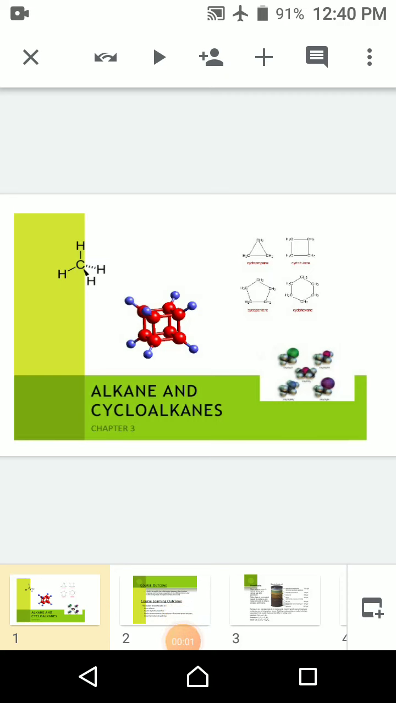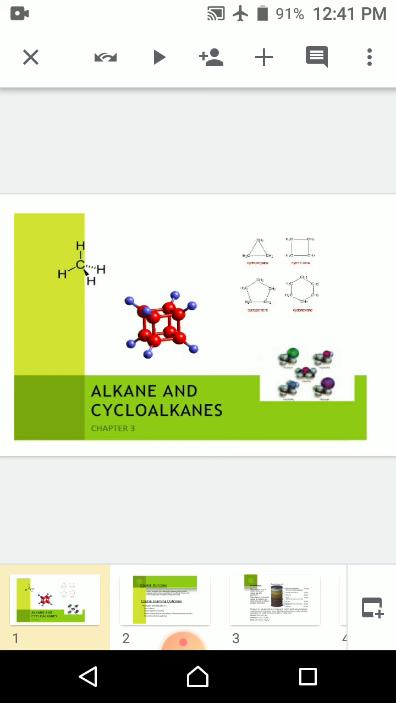Hello students, today we have discussed alkanes and cycloalkanes. For that, first of all, we have to understand what alkanes are. As we studied in the earlier classes, alkanes are saturated hydrocarbon compounds made up of carbon and hydrogen, in which all the bonds of carbon are satisfied by hydrogens or other atoms having the same valency as hydrogen.